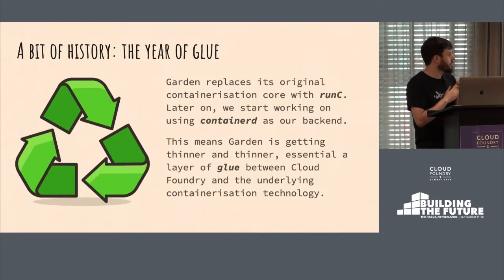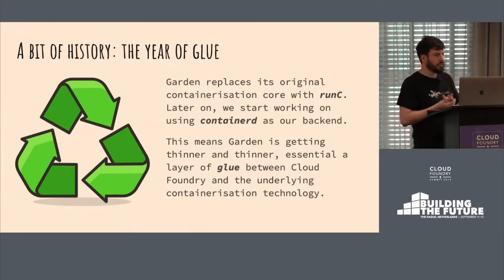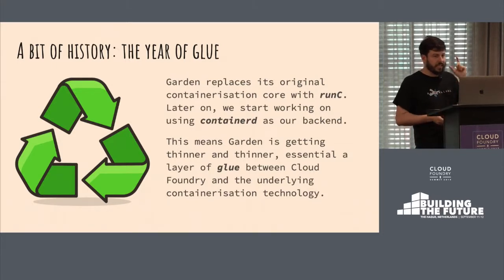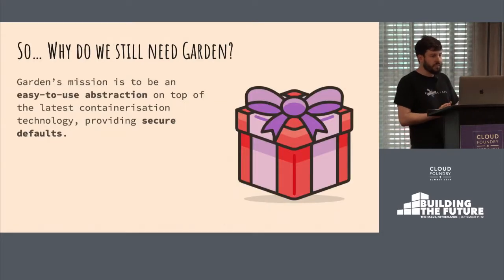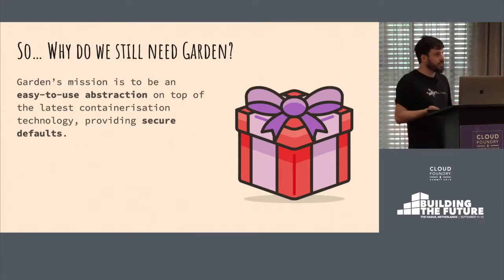So this means that Garden stopped being this full stack containerization solution. Instead, it became basically just a layer on top of these well-established containerization technologies. And it acts as an abstraction that we're trying to make as thin as possible, but still very valuable, because we are abstracting the rest of the platform from all the changes that are happening in the world of containers. Every time we start supporting a new containerization technology, we are the only ones that have to make changes. The rest of Cloud Foundry can just keep working as usual.